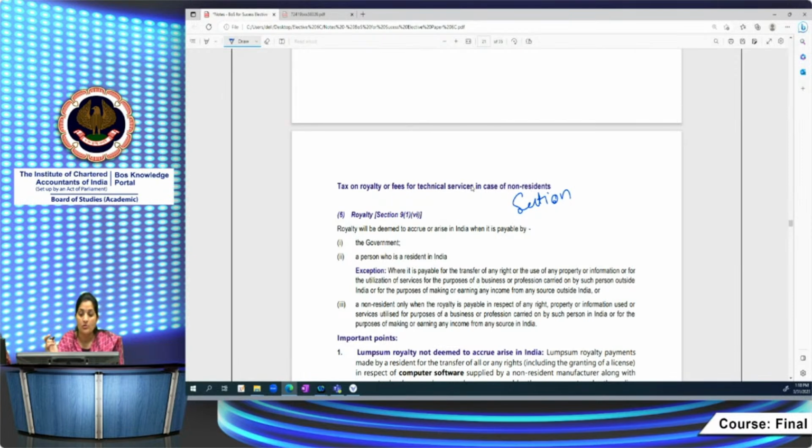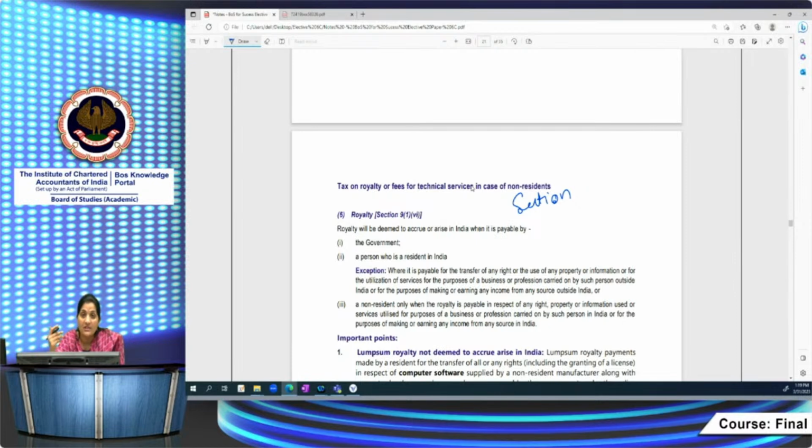So here for royalty also, for determining whether the royalty is taxable in India, before going into the rates, what rate it would be taxable at, under what section, which provisions of the Income Tax Act are applicable to it, and what the model tax convention or tax treaty says. Of course, if it is not taxable as per the Income Tax Act, then it is more beneficial; it would not be taxable in the hands of the non-resident, irrespective of the fact that the DTA provides for its taxability.